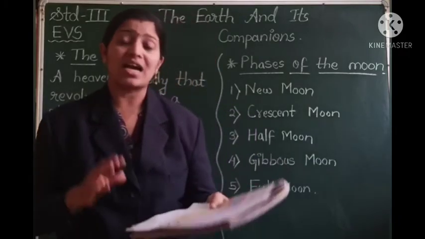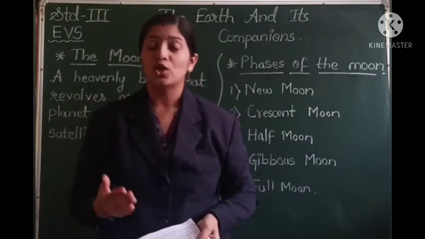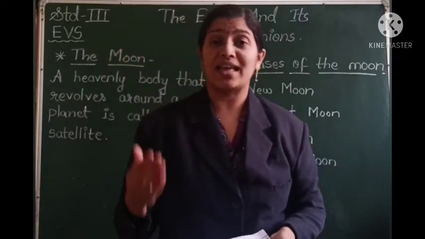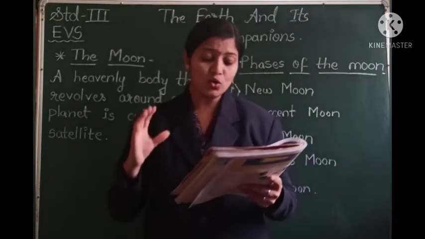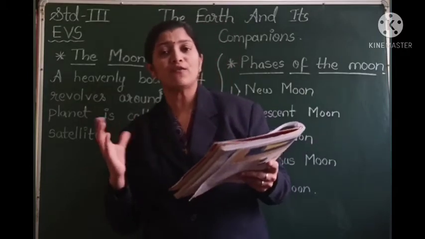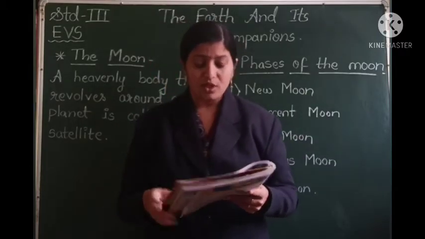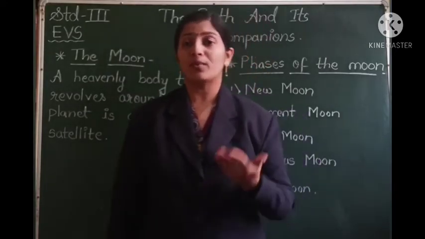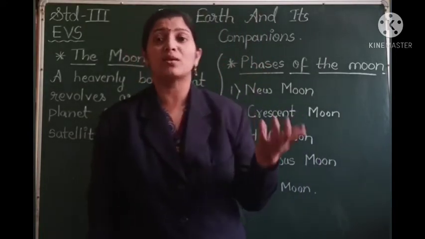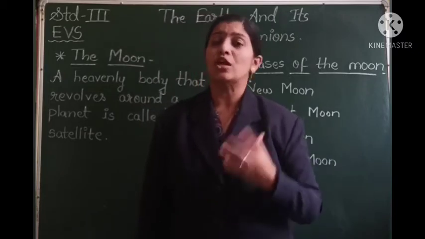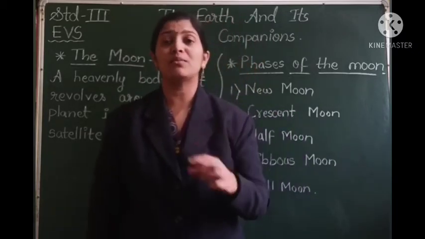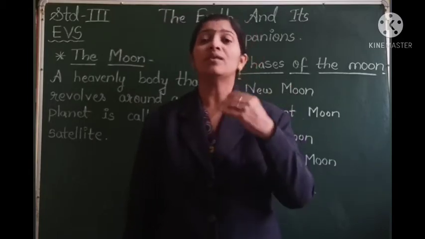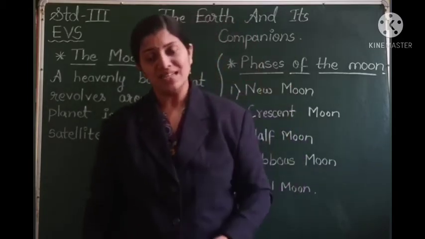Most of the stars are much bigger than the sun. So these stars are so big that they are even bigger than the sun. They look so small because they are very far away from the earth. We can observe stars with the help of a telescope. Many of you might have seen a telescope in some movies or serials. A telescope is a machine which helps us to see the heavenly bodies, or the various stars in the sky.